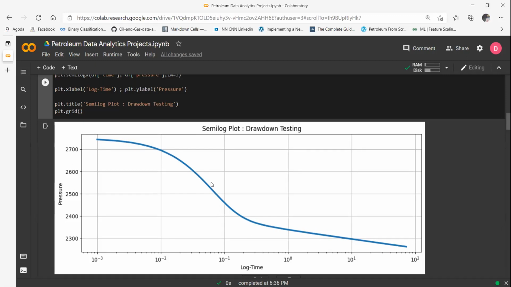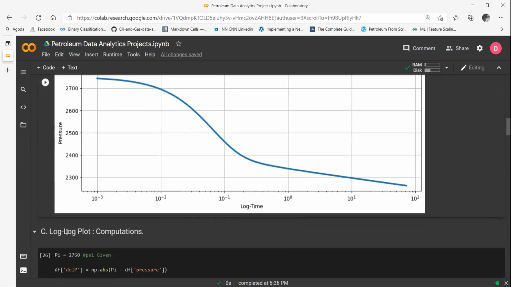And that's given by Bourdet in his analysis. It's called the derivative log-log analysis, right? And that's our third part. Okay, so the flow chart goes something like this. First, we do a Cartesian plot, simple XY plotting.